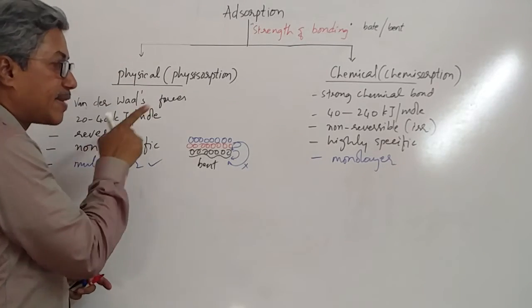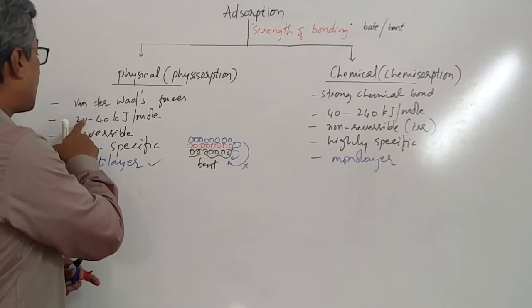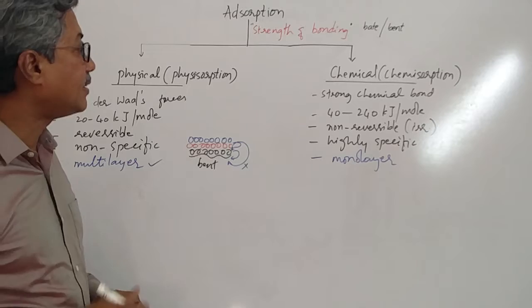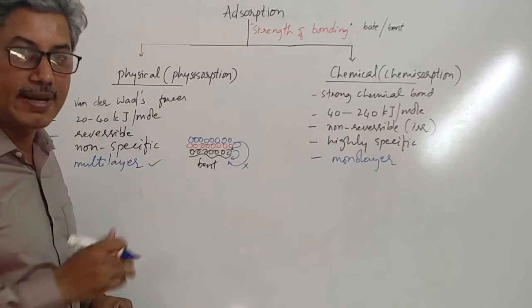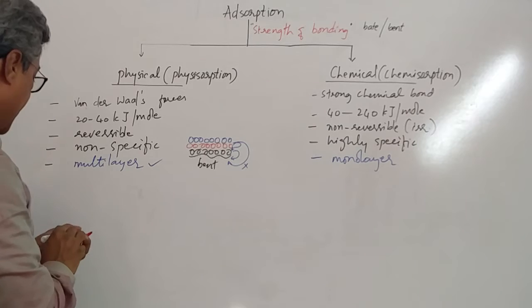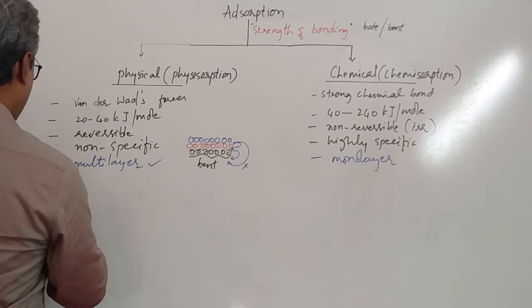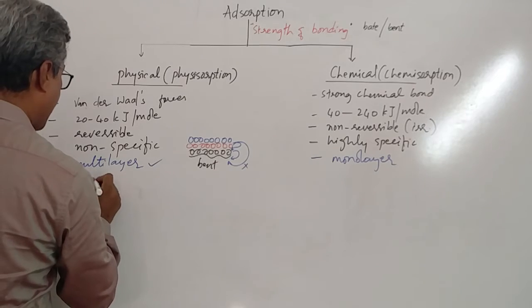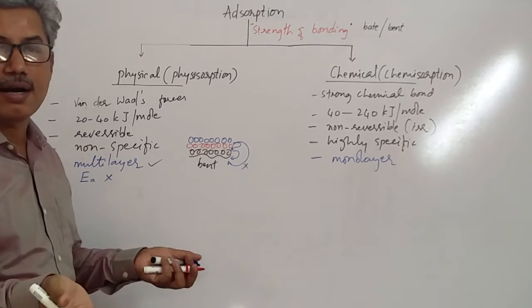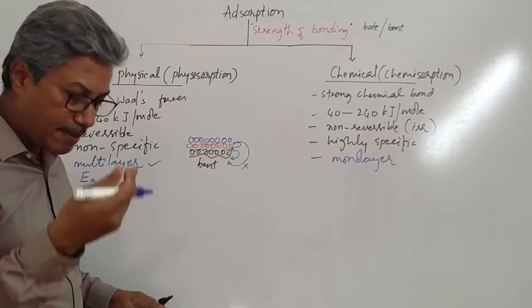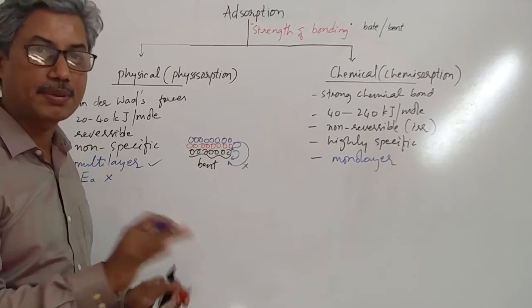This is non-specific, that is highly specific. Then the amount of energy released is this much. That is very much less. Whereas the amount of energy released is that much, very much large. Okay. Then here, this process does not need any activation energy. Almost any gas molecules can undergo adsorption very easily.